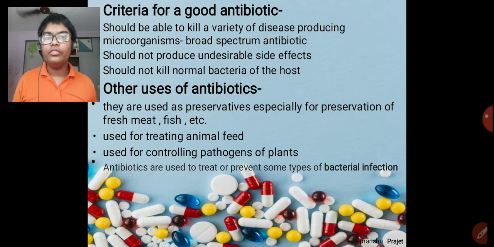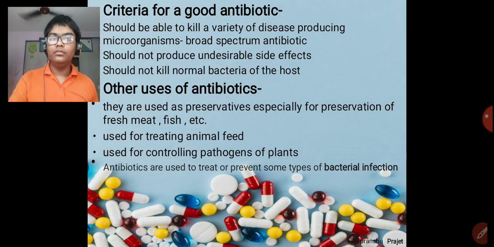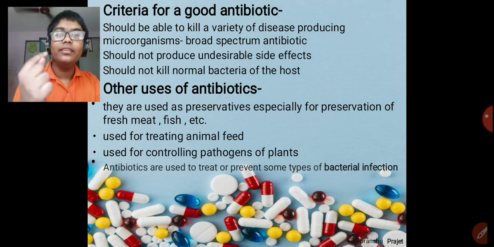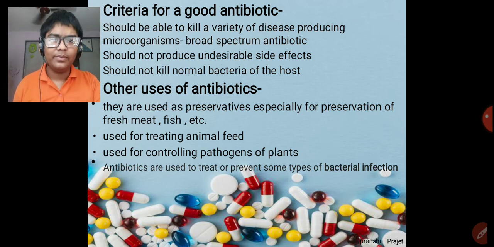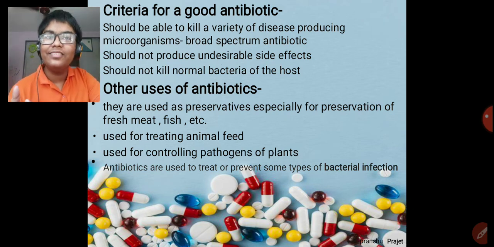Usually we use the antibiotic which kills a lot of bacteria, because if we have an antibiotic which can kill all other bacteria, why do we need the antibiotic which kills only some specific type of bacteria? So it should be able to kill a variety of disease producing microorganisms. This is called a broad spectrum antibiotic.